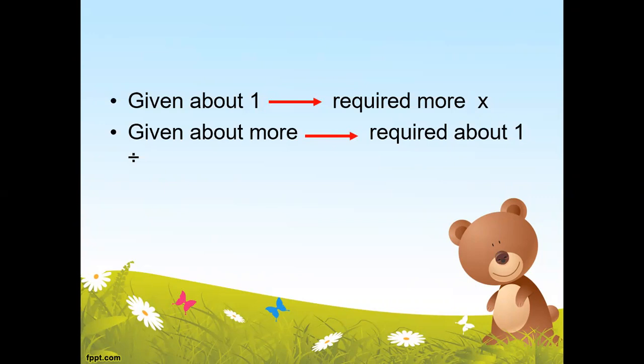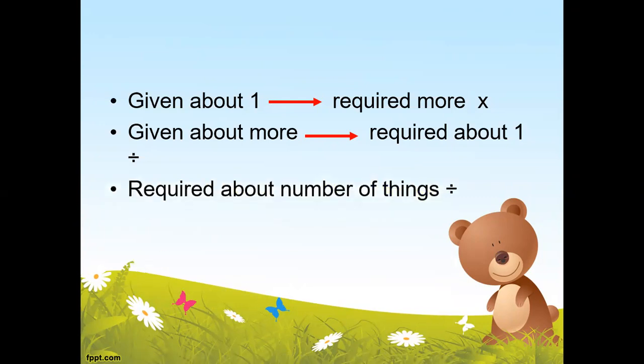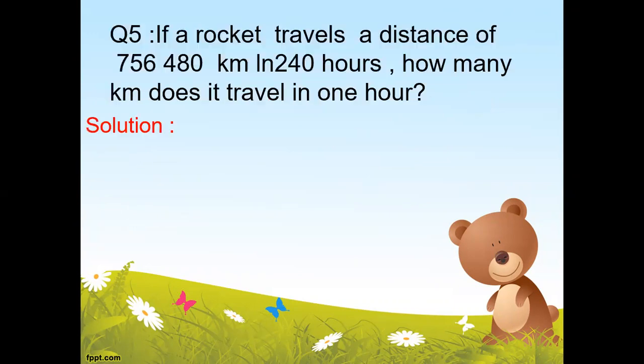When we want to find about more things, we multiply, because multiplication gives us a bigger answer. If we want to calculate about one thing, we will do the division, because division gives us smaller answers. And one more thing: if we want to find the number of things, we should do the division as well. So let's start doing our questions.